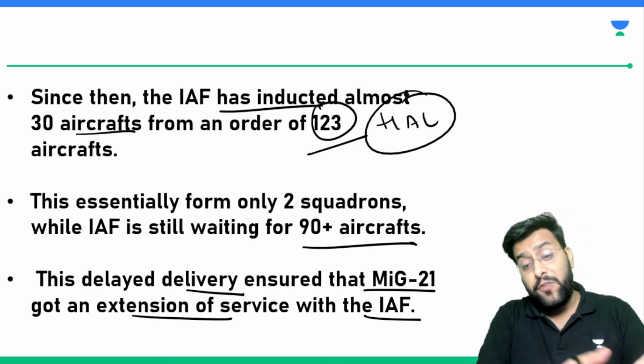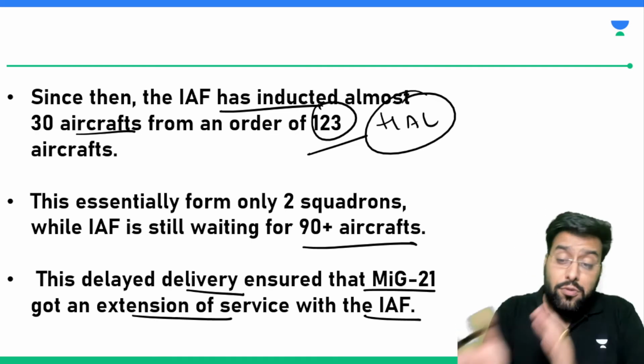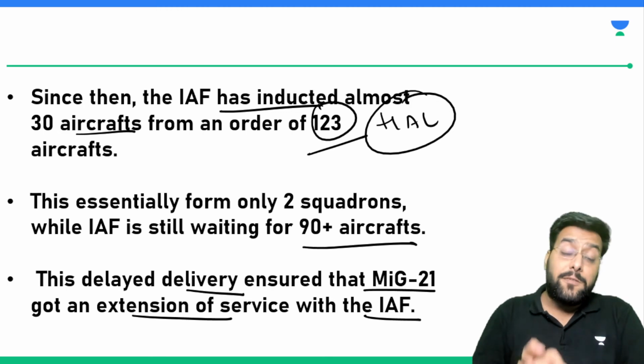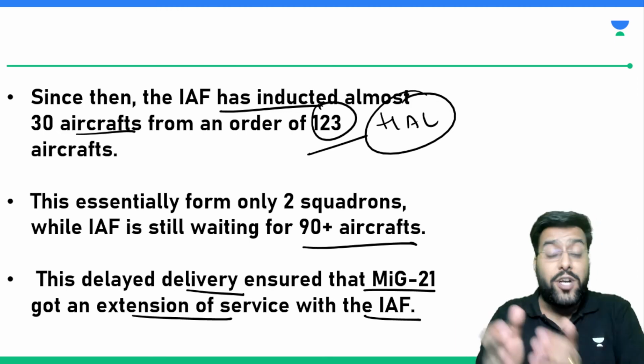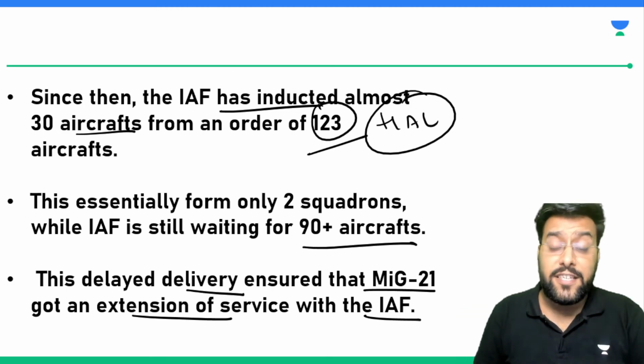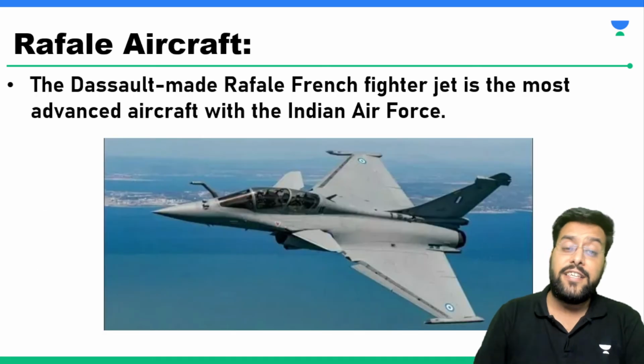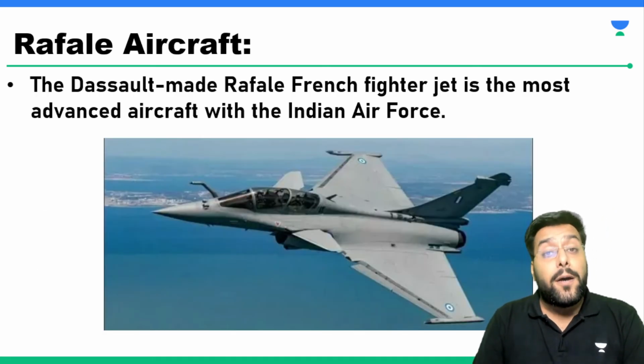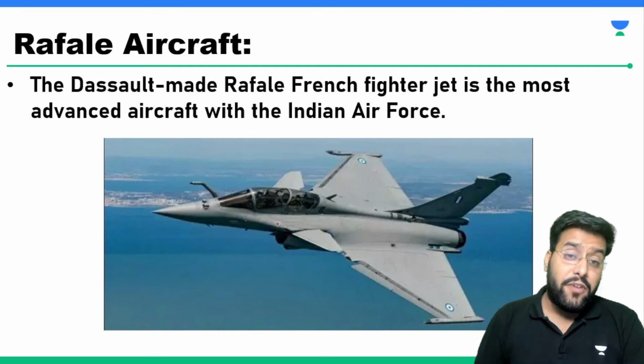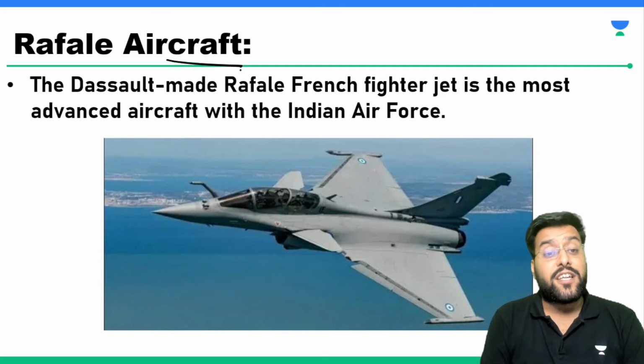Earlier, the government was planning to phase out MiG-21 all at once, but then it was seen that since we couldn't procure the required number of Tejas, we cannot phase out the entire fleet of MiG-21 immediately. Then the other substitute is the Rafale aircraft.